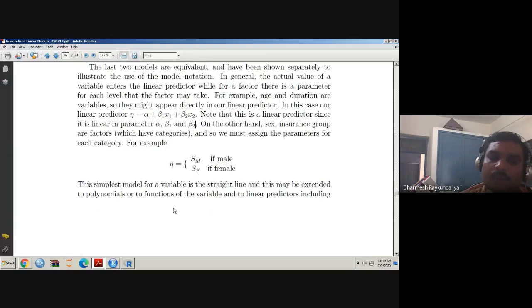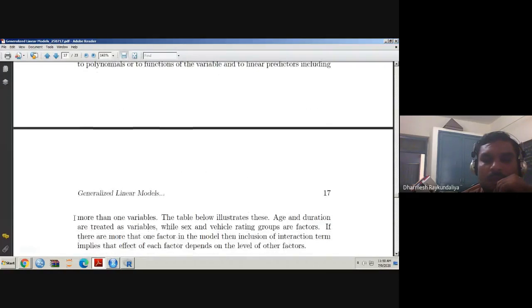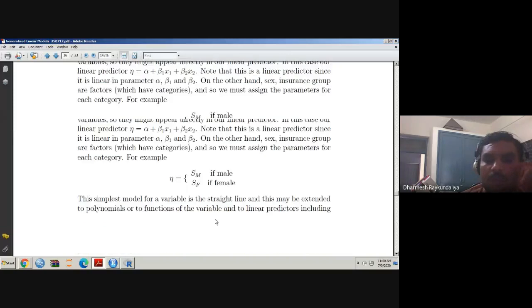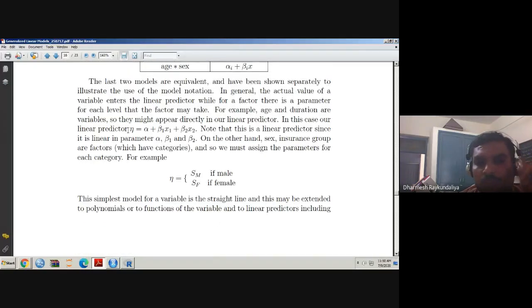The simplest model for a variable is the straight line, and this may be extended to polynomials or to functions of the variable, and to linear predictors including more than one variable. So it means you can add terms like x1 square, x2 square, but the relation between y and x is still linear in parameters.